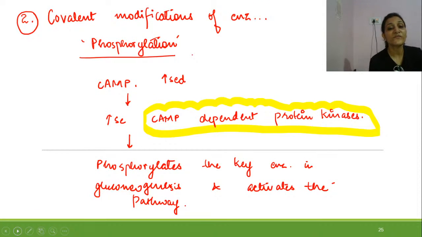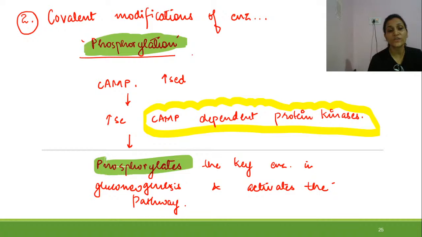Then through covalent modification, specifically phosphorylation. Whenever cyclic AMP increases, it will lead to production of a high amount of cyclic AMP dependent protein kinase, and they will phosphorylate the key enzymes, and when there is phosphorylation of the key enzymes of gluconeogenesis, it will lead into activation of the pathway.